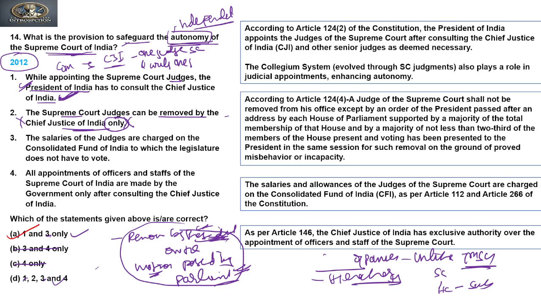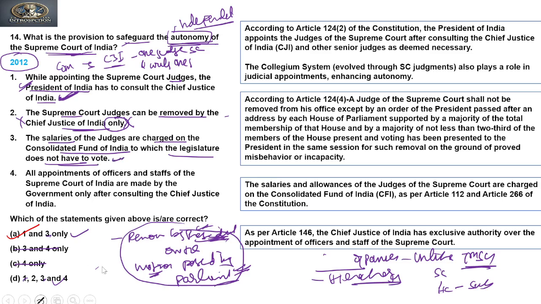Now let us analyze why the third is correct and the fourth is incorrect. The third says the salaries of the judges are charged on the Consolidated Fund of India, on which the legislature does not have to vote. Clear? Is it so? Yes, it is true.